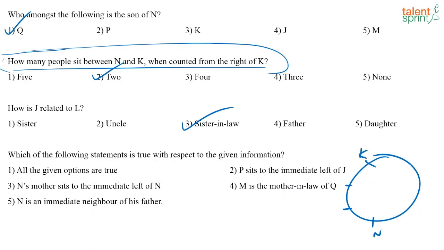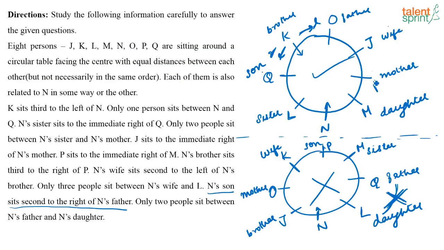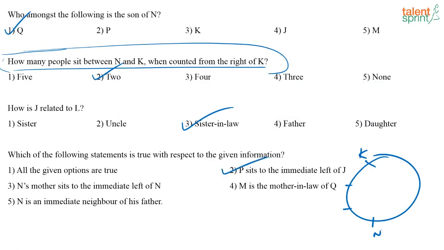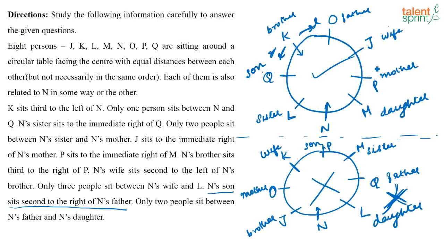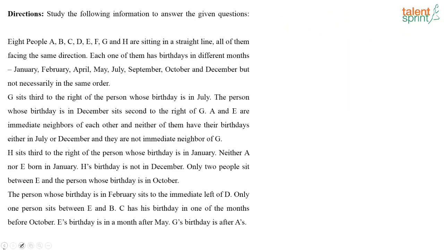Which of the following statements is true with respect to the given information? P sits to the immediate left of J. Option 2 is the correct one. P sits to the immediate left of J. That's correct, right? P, this is J, sitting inwards. Alright, all of you got these correctly, right?